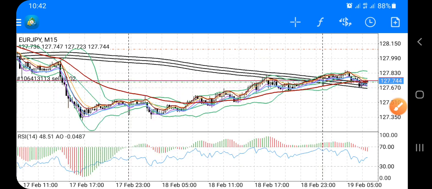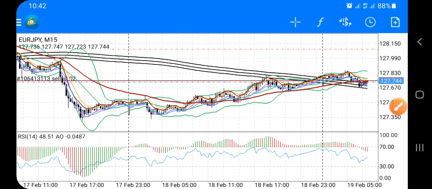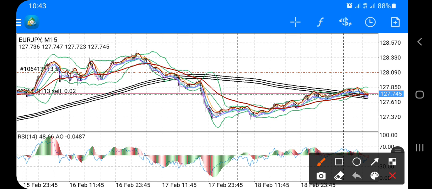Okay, and if you want to add another sell, wait a minute. If you want to sell, make sure that the awesome oscillator, this one, is already in the minus territory. Okay, this one is minus territory, you can sell it.